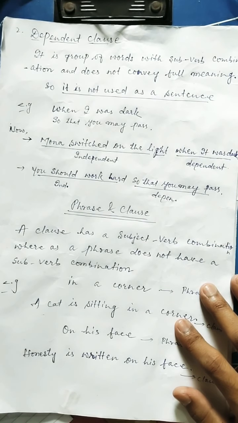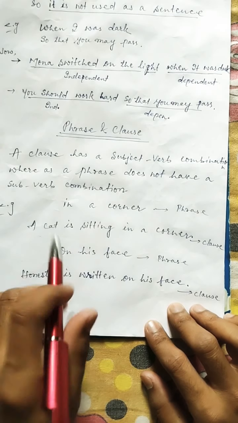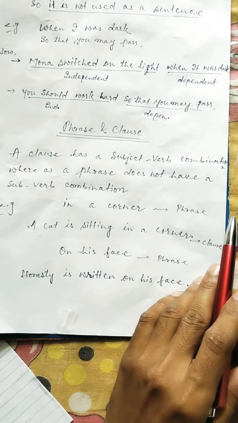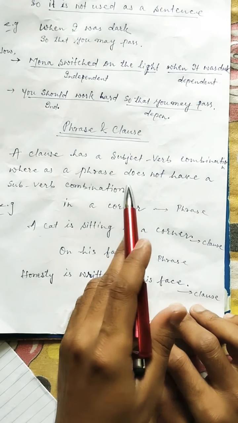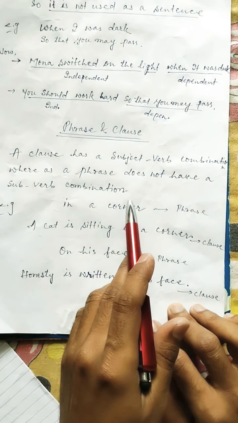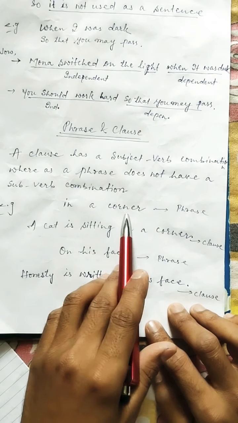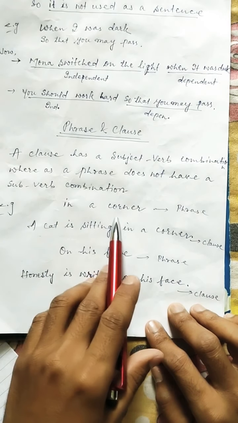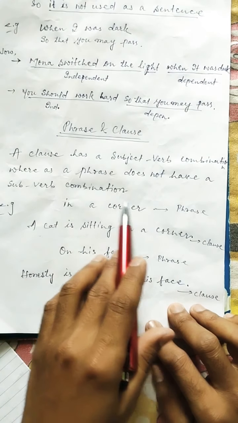Now come to the difference between phrase and clause. Students, it's a very clear difference between phrase and clause. A clause has a subject verb combination, whereas a phrase does not have a subject verb combination. Phrase में हम लोगों ने देखा कि subject verb combination नहीं होता है. For example, in a corner there is no subject, no verb. This is only a group of words, so it's a phrase.